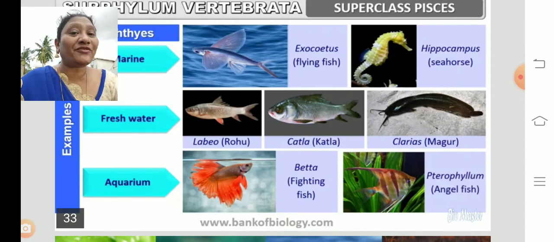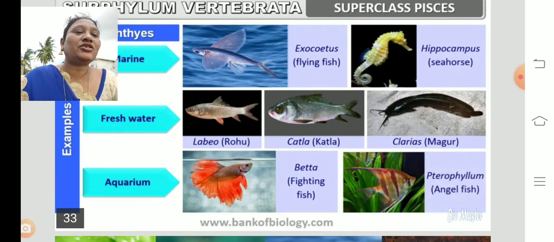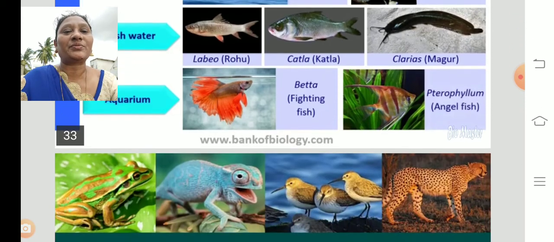And coming to the aquarium fishes, we used to grow them in an aquarium, no? The aquarium fishes are Betta, fighting fish. Next one is Pterophyllum, angelfish. These are some of the examples of different types of fishes.